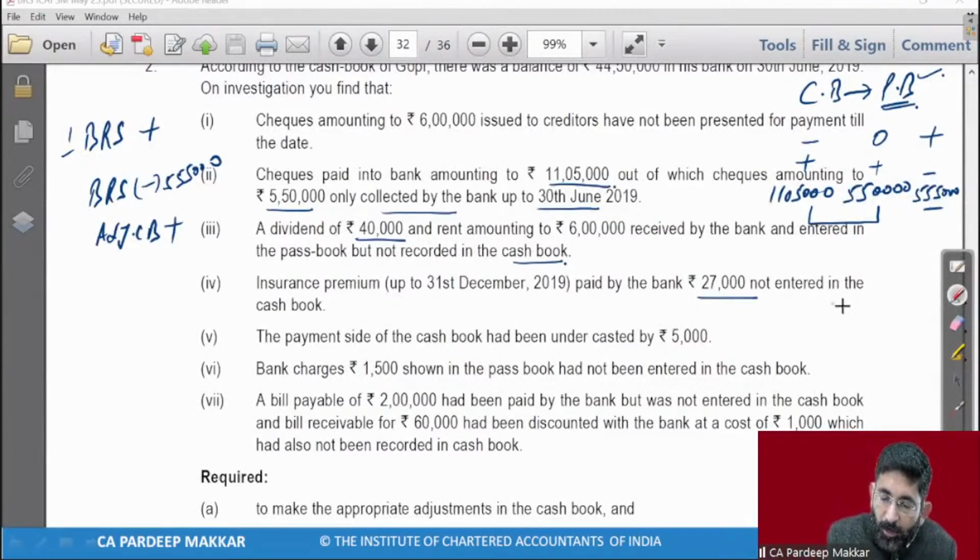Insurance premium paid on 27th, not entered in the cash book. Where will it go? Point number 4. And what is to be done? Plus or minus. Where will it go and what is to be done? Plus or minus.